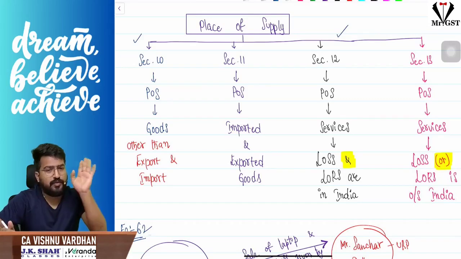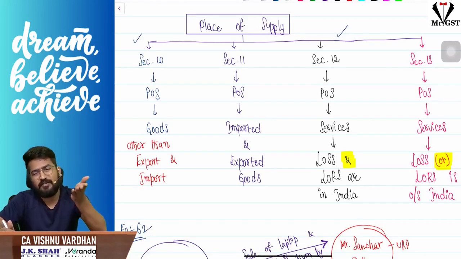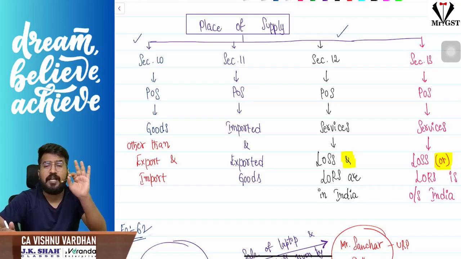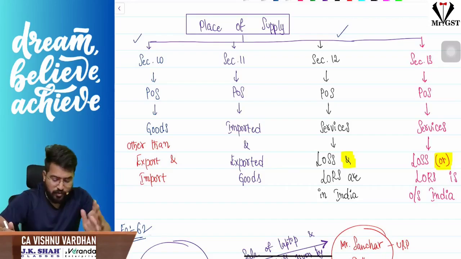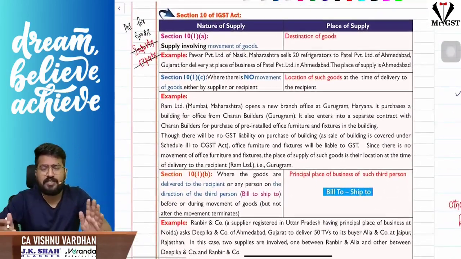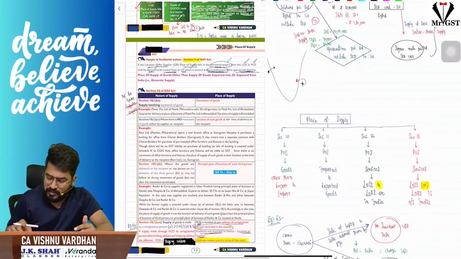Section 12 is place of supply for services where both supplier and recipient are located in India. Section 13 is where either the recipient or the supplier is located outside India, not both. If both are located outside India, why would we study them in GST? Let us not worry about them. So section 13 talks about any one person, either the supplier or recipient, being located outside India. Okay, so let us move on to section 10 first. Section 10 talks about place of supply with respect to goods. I will explain this in a very simple way. First of all, understand.